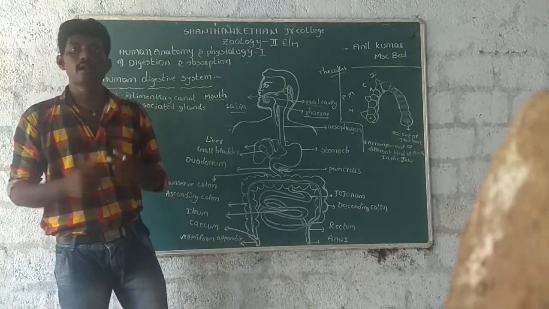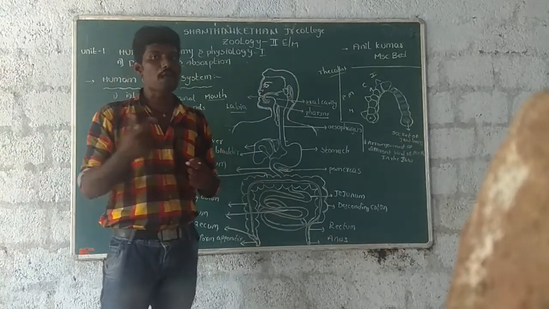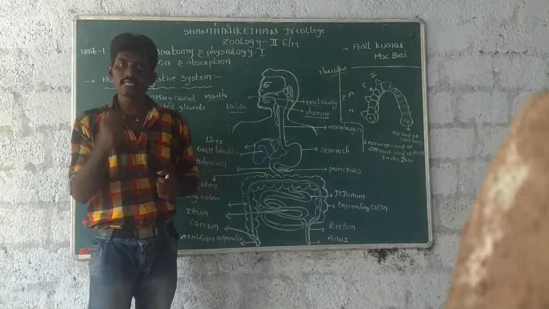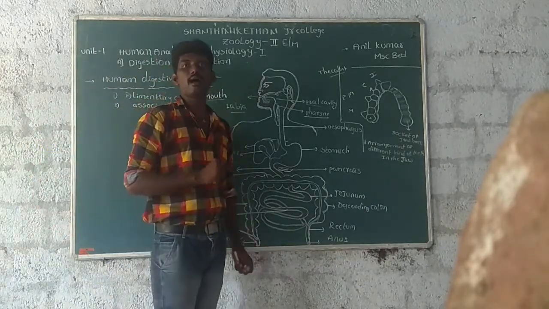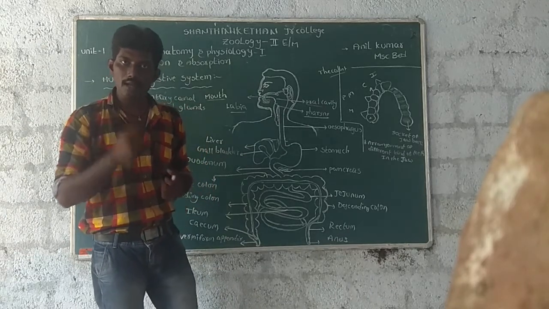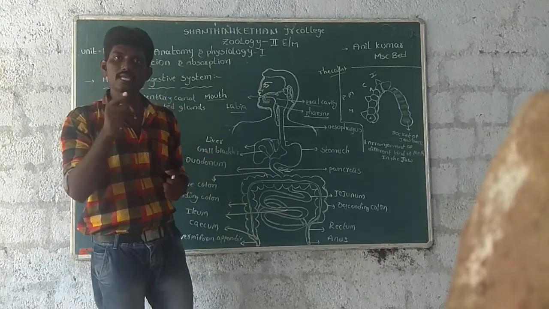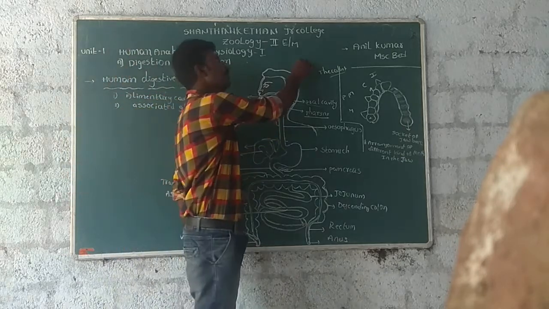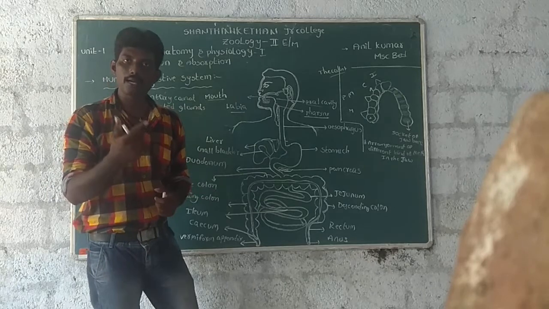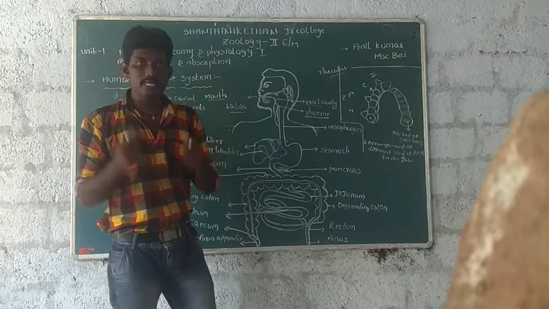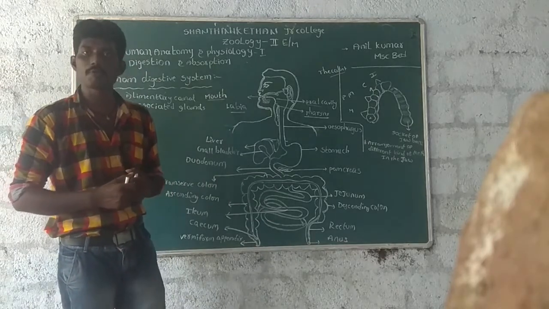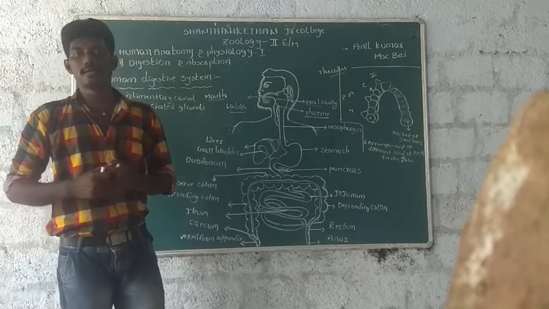Next, the majority of mammals, including human beings, have two sets of teeth formed in their lifetime. A set of temporary or milk teeth. These teeth are replaced by the permanent or adult teeth. This type of dentition is known as diphyodont dentition.